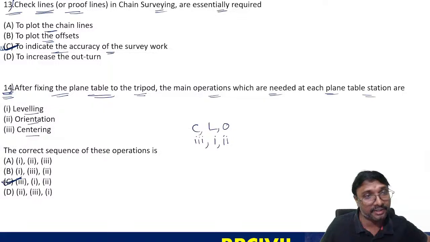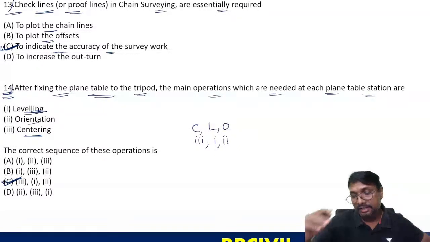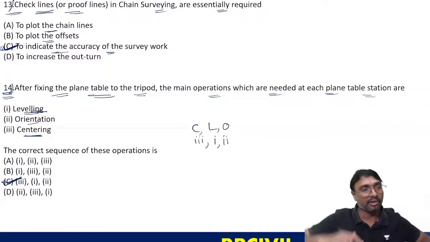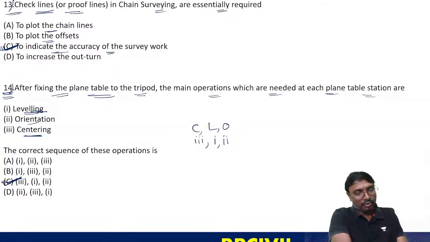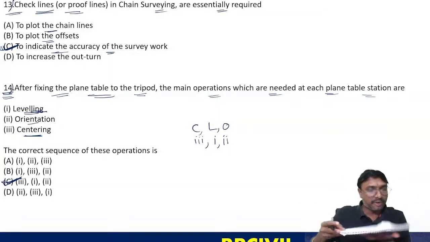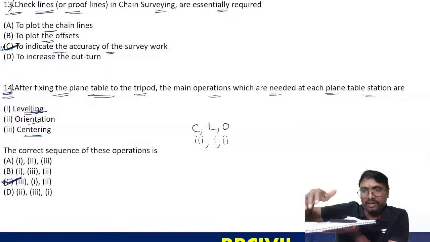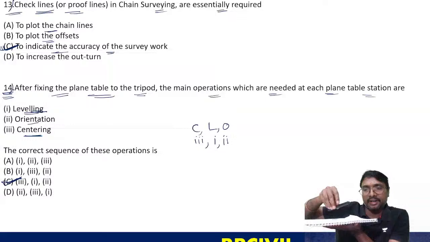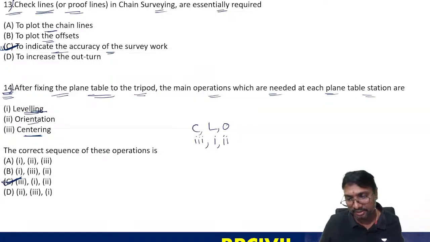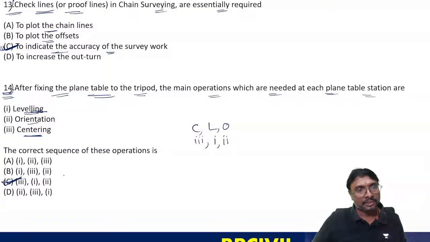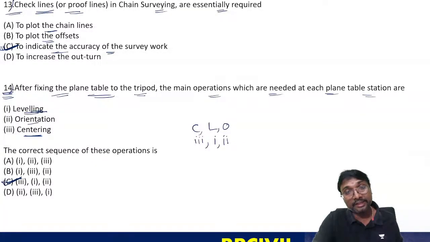So now this 14th question: 3, 1, 2. First is centering. After centering we have to do the leveling, to check whether this is exactly flat or not. How can you do that? This is your plane table. You just roll a pencil here. If it is moving, it is not level. If the pencil is not moving, it is a straight level, you can say. So centering, leveling, and then orientation. After centering and leveling are over, then only we look at the points. Orientation means that, got it?